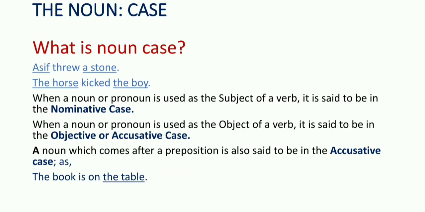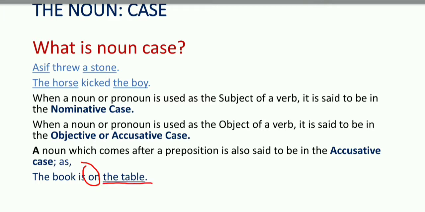We have the example: a book is on the table. Now we have the preposition on, and after that we have a noun, that is table. So the table is in which case? It is in the accusative case. Individually, if you take the table, it is the object of a preposition. So the object of a preposition is also in what case? In accusative case.